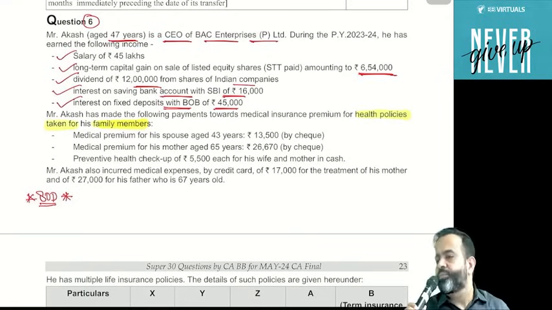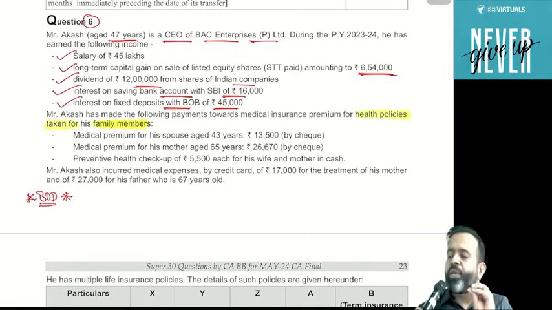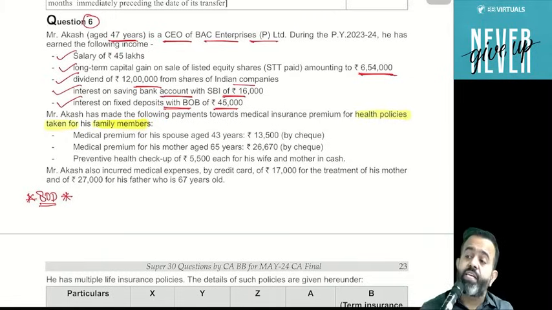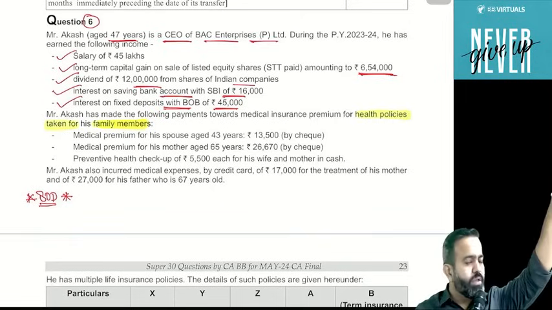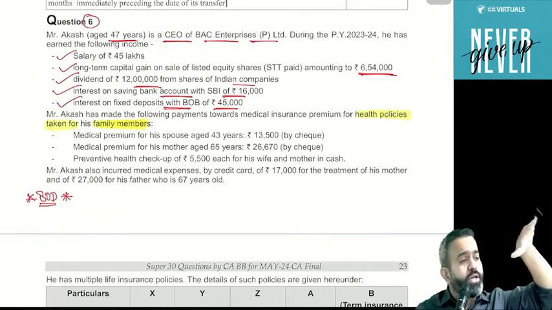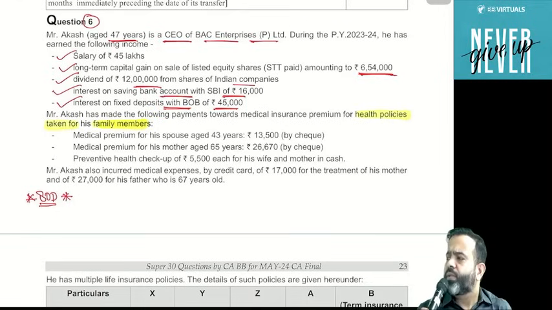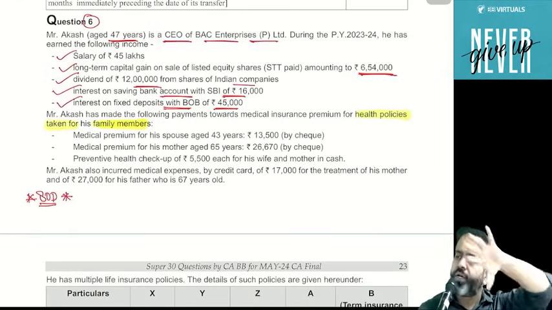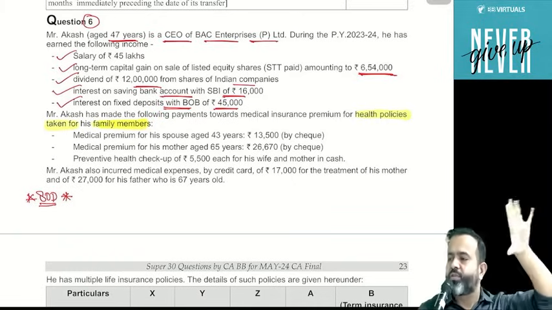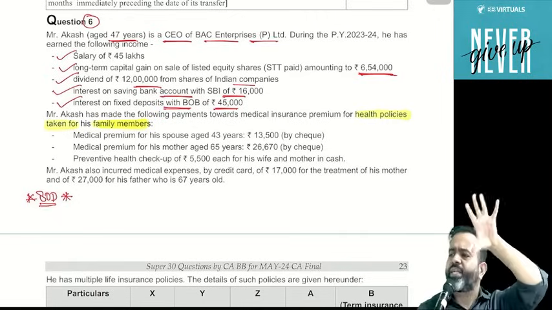Now one more point. You know that preventive health checkup for the assessee himself, dependent children and parents, maximum expenditure can be 5,000. But is this additional 5,000 or included in the overall limit? Additional or included in overall? Included. It is already included in the overall limit of 25,000 or 50,000. Maximum it can be 5,000.